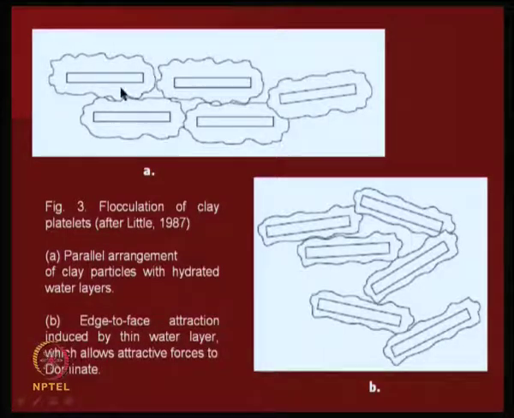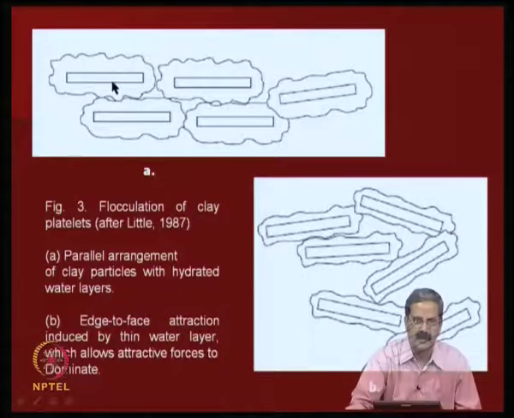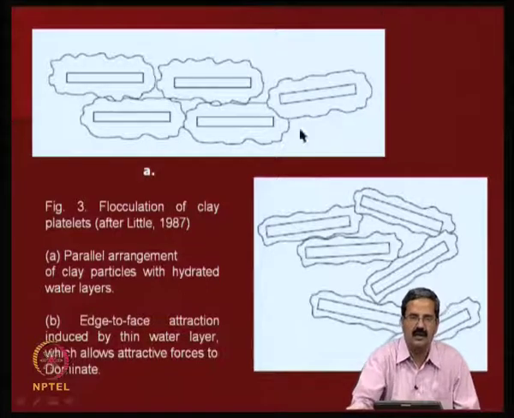There is a tendency to swell like this. That is because since they are all parallel oriented, there is no resistance to the force. So, that is what happens in the case of bentonite. That is why when water is allowed into the bentonite, there is a lot of swelling.